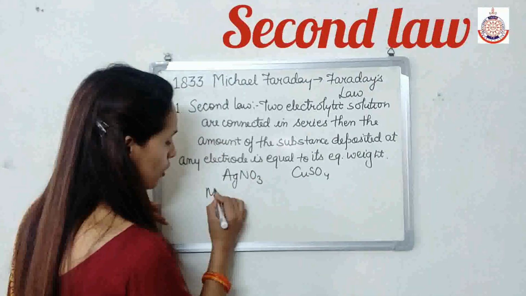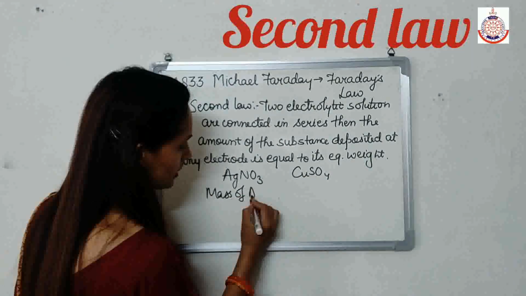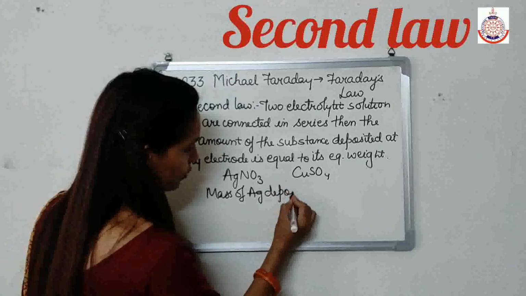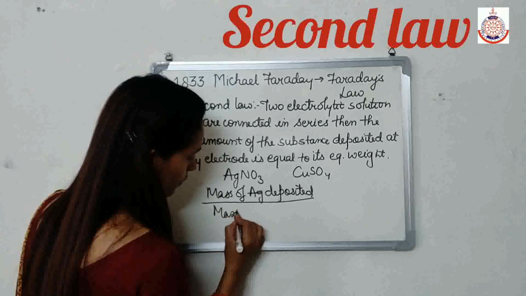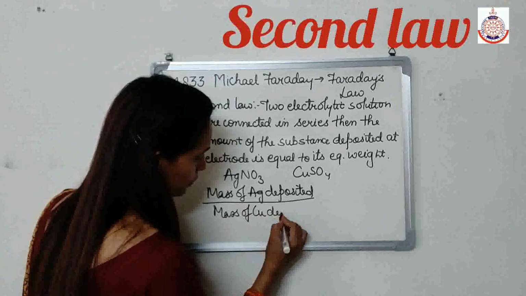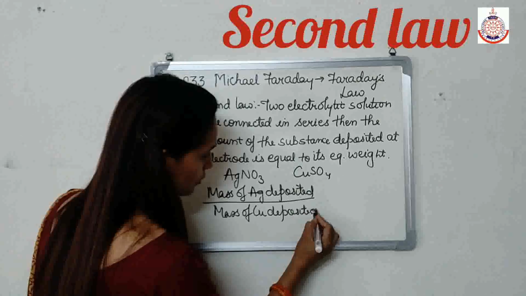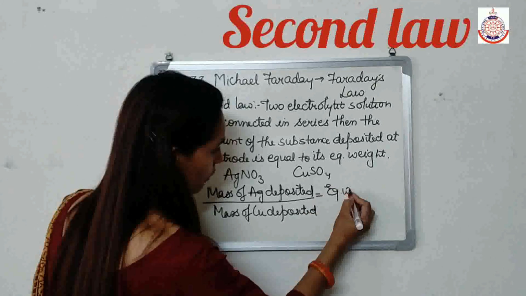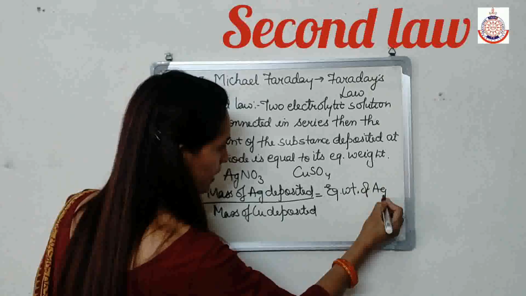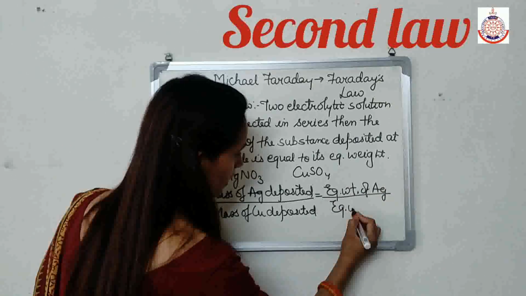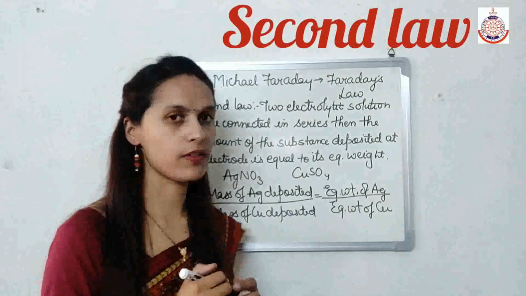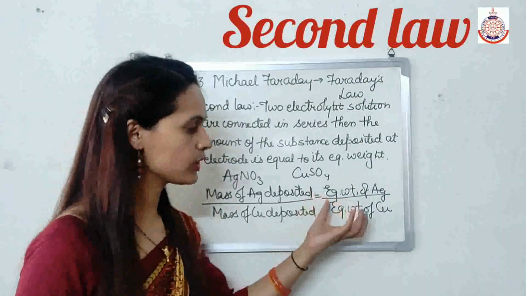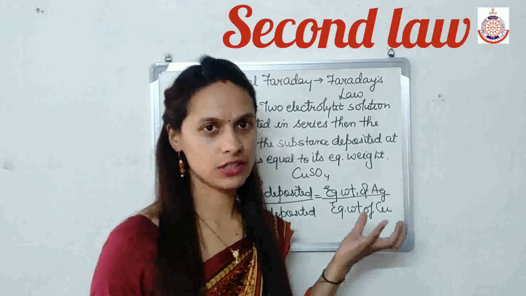Then the mass of Ag deposited divided by the mass of Cu deposited is equal to the equivalent weight of Ag divided by the equivalent weight of Cu. How to calculate equivalent weight we have studied in the solution chapter.